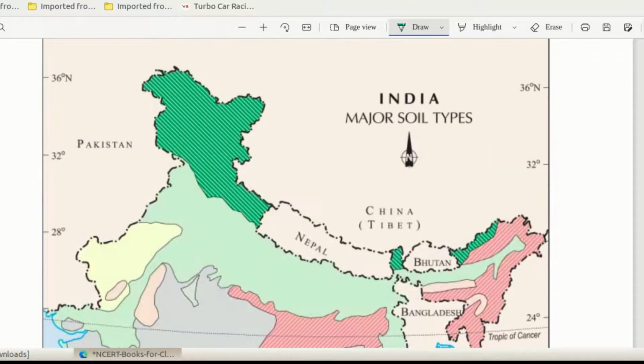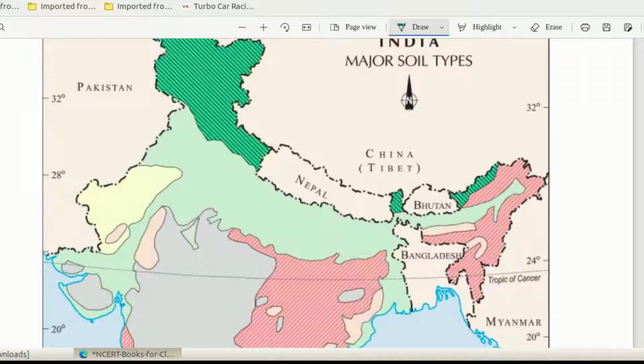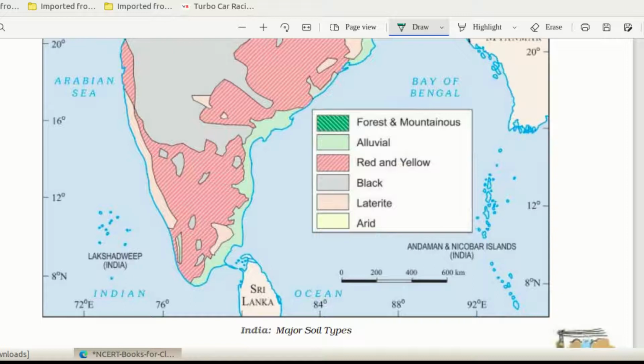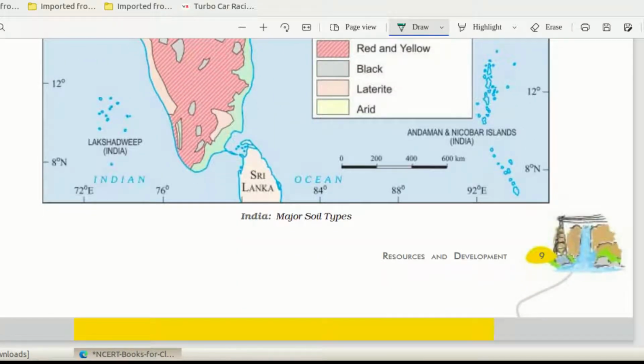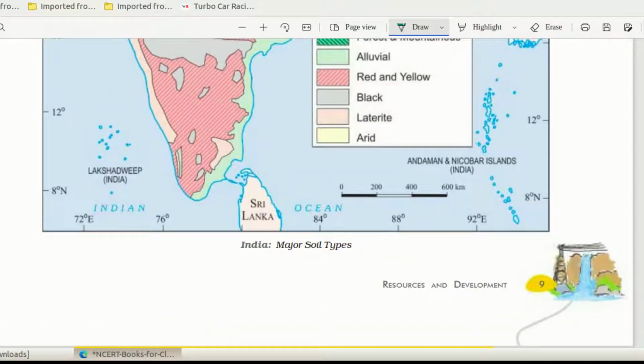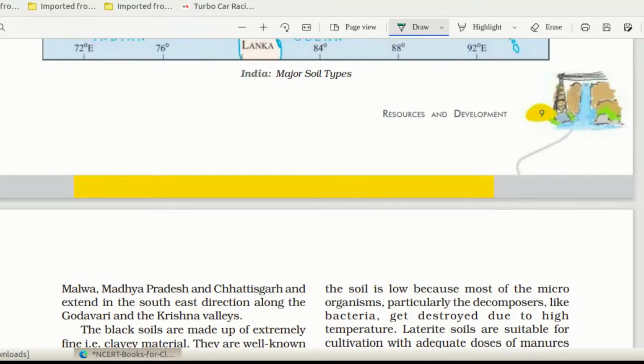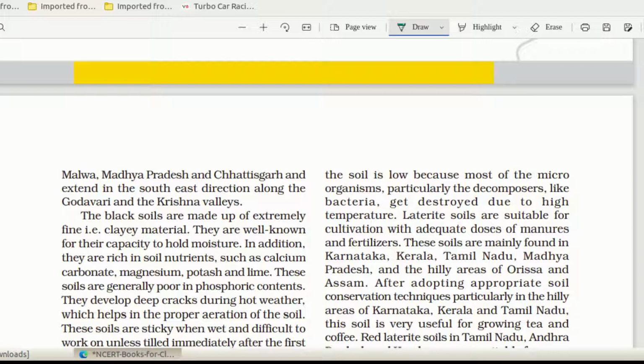Then you have to mark all the states with a marker, like a CD marker. Then keep the transparent outline of India with the boundaries of states over this particular map. Then each area you can easily study, which areas are coming in which states. That is the best method to study the states and the various soil types in various states. The method is known as superimposing.